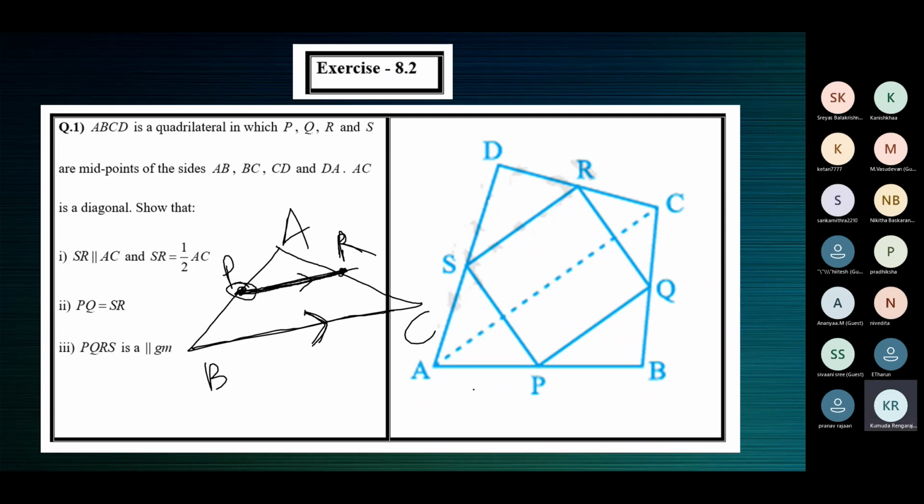There is a proof for these statements, but we are not seeing the proof now. I'm just familiarizing you with the statement, what is to be given and the results. We'll solve the proofs in the exercise and then come back to the theorems.